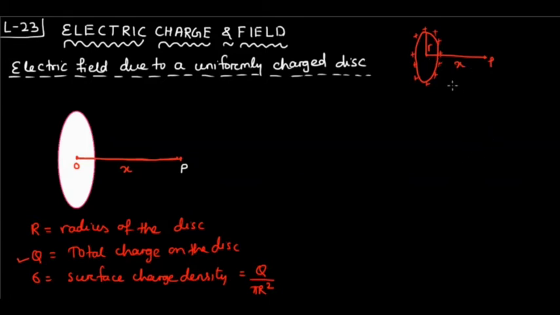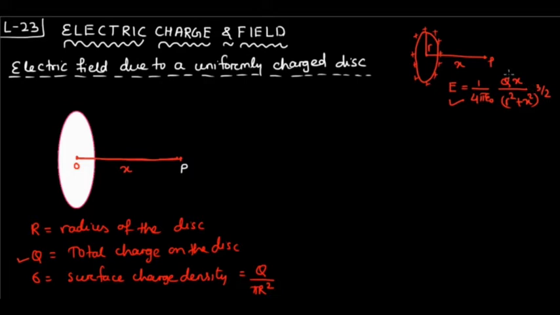Then the electric field at point P due to the ring is given by 1 by 4 pi epsilon naught into charge on the ring into the distance x, divided by (r square plus x square) whole to the power 3 by 2. So we have already derived this expression.